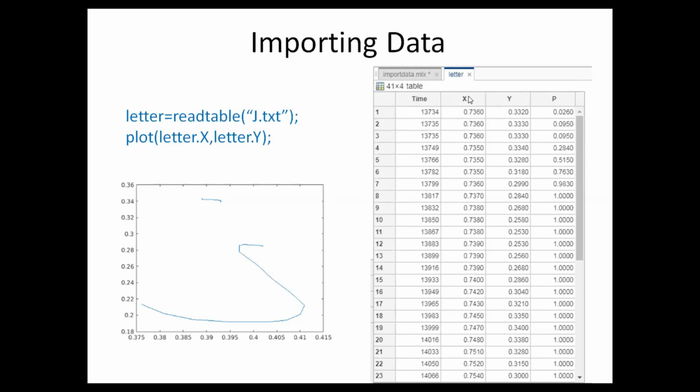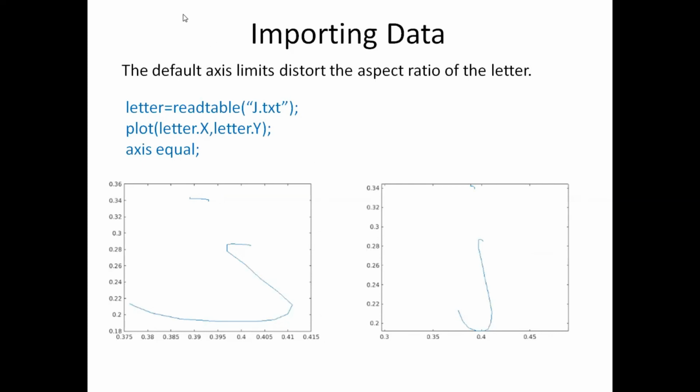Now I want to make a plot of the X position and the Y position of the pen. So I am using the plot command: plot letter dot X comma letter dot Y. You can see this is the plot that we obtain. If you look at this plot, the similarity of this letter to the alphabet J is a little less. The reason is the scaling is not uniform between your x-axis and y-axis, so the aspect ratio of the letter is distorted.